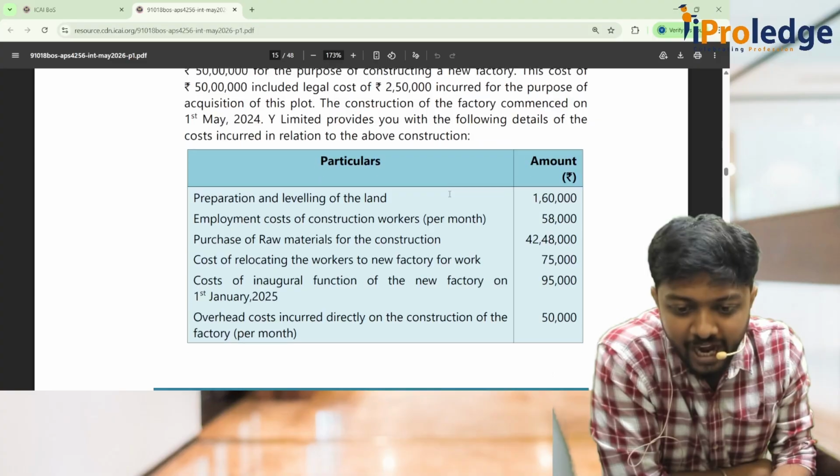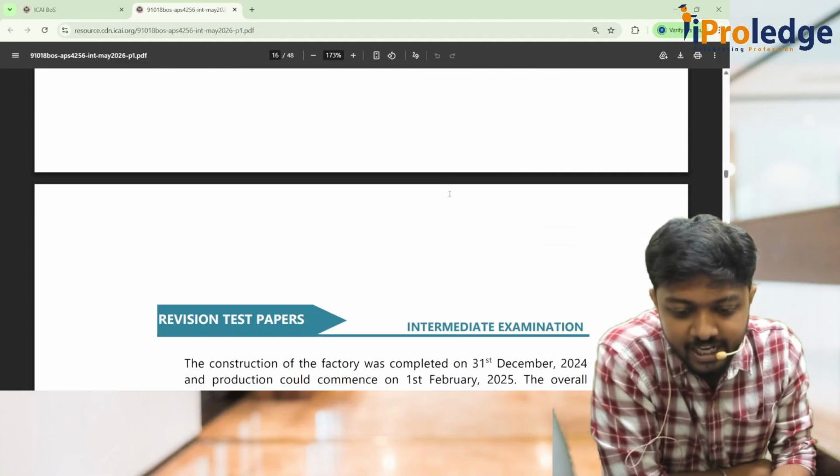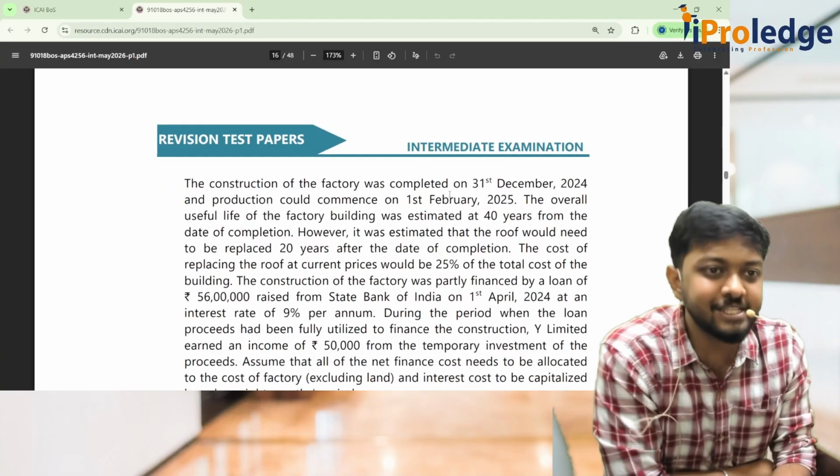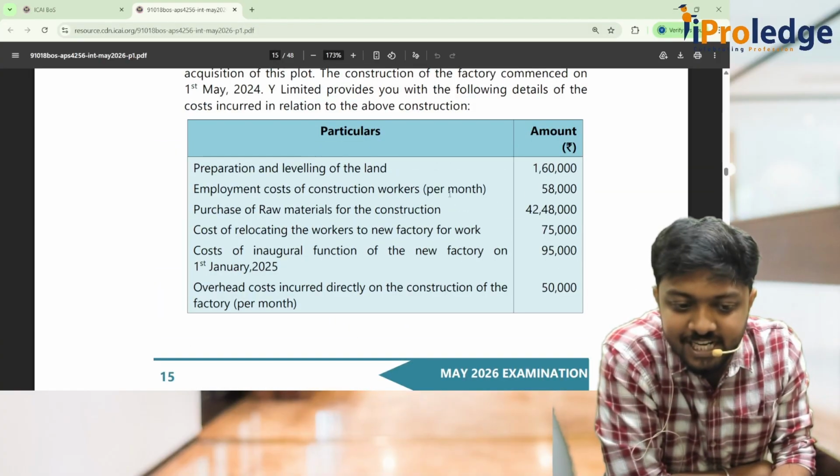So let's come to the end, okay? Andre ee question aadmele text ideyala adak banni. The construction of the factory was completed on 31st December. Okay. When did the construction start?